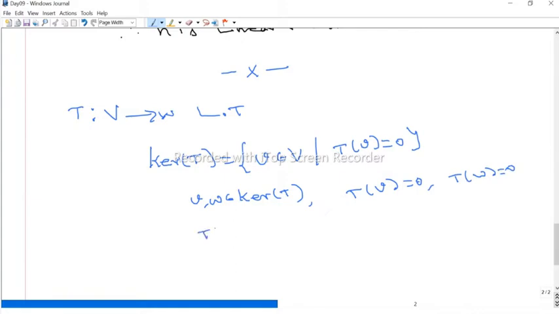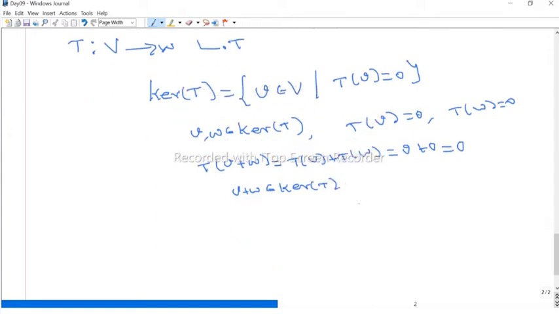Now we have to show that the sum is in the kernel, that means T of the sum should be 0. Since T is a linear transformation, this is nothing but T of v plus T of w. But T of v is 0 and T of w is 0, therefore 0. Since this element goes to 0, v plus w is in the kernel.